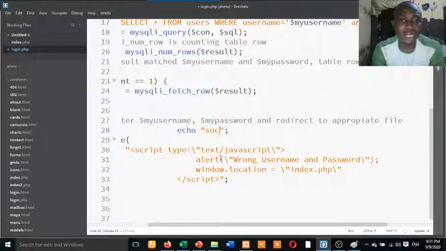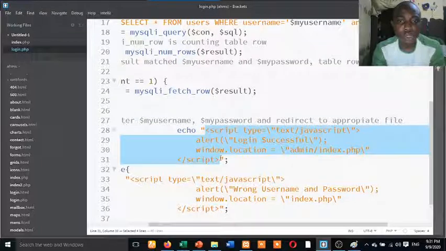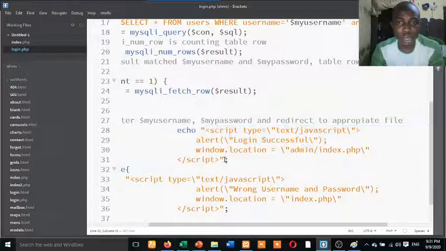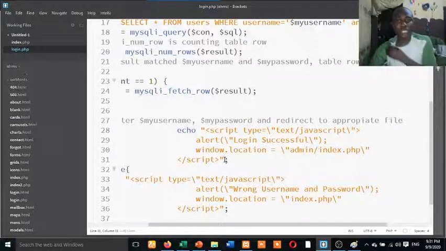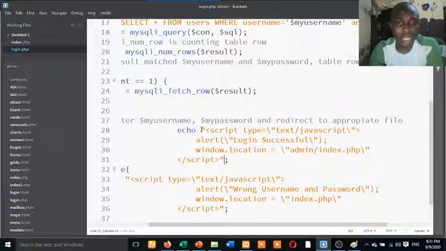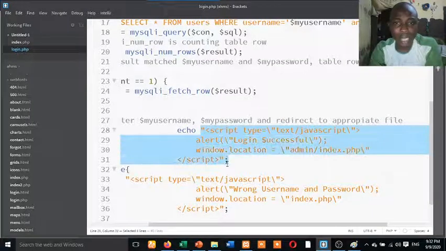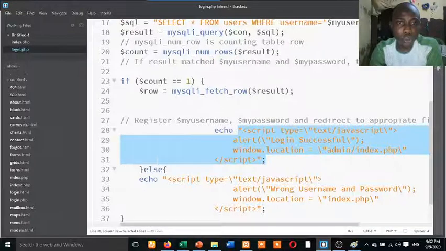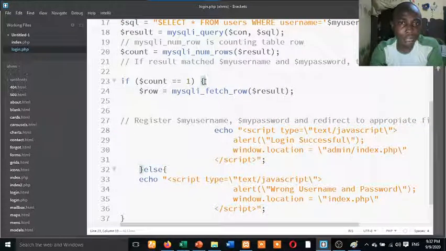But JavaScript is what I used, which is part of our training, I think in the third week of this month. So now I just put a JavaScript here. Are you getting it? Look at this if statement. If count is equal to 1, meaning that the data is inside the database, then it should echo this. Else, meaning that if count is equal to maybe 0 or is not equal to anything, it should echo wrong username and password.